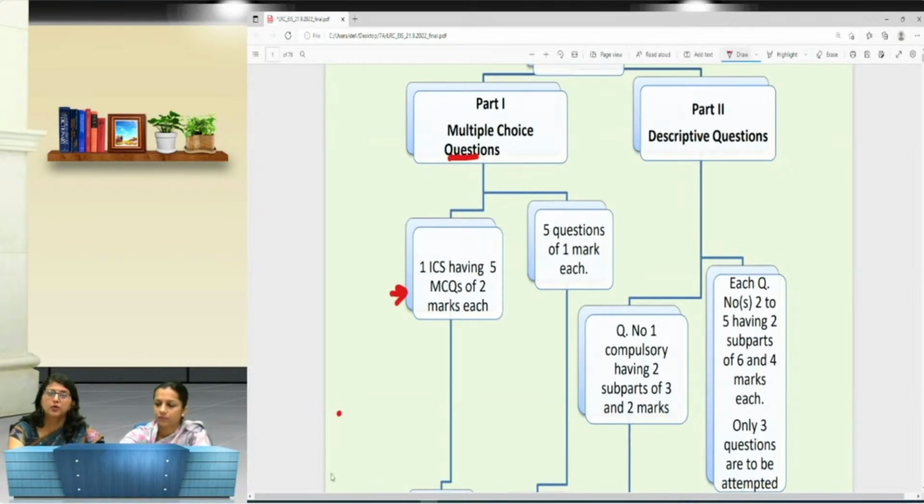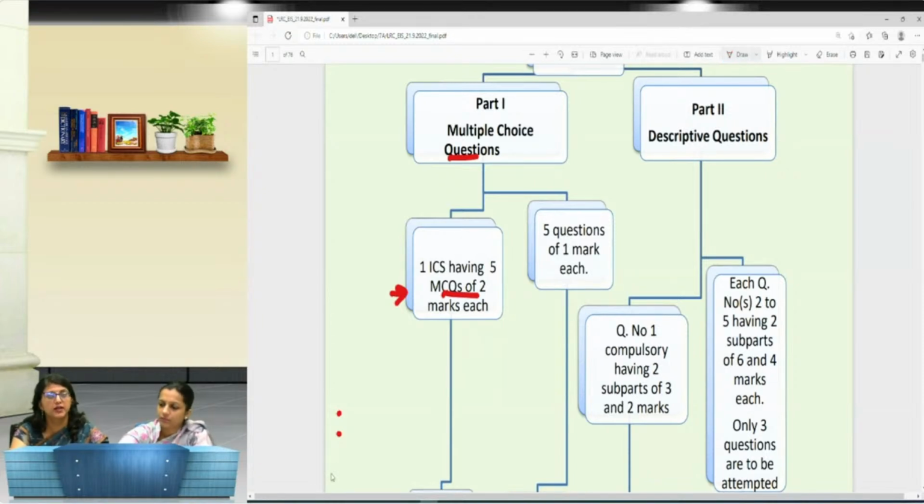While reading the case scenario in the examination, you have to understand it, and then when the question comes, you first need to analyze which topic and which chapter it belongs to. Then you will be able to zero in on the application and get the answer. If, supposedly, an ICS has only 4 questions, there will be one independent question of 2 marks, which will be an application oriented question. This way you will have a 10 marks paper based on MCQs, and they would most likely belong to the integrated case scenario.